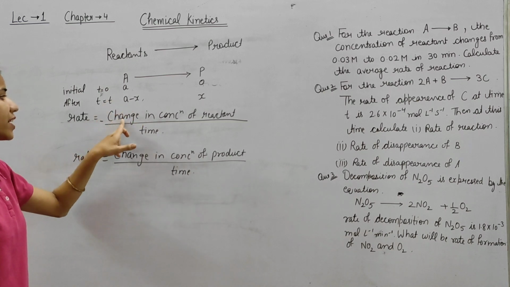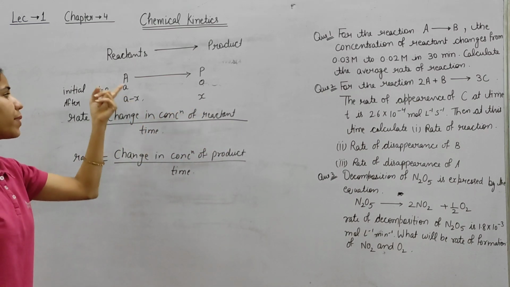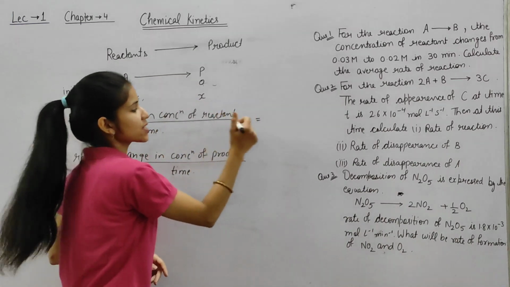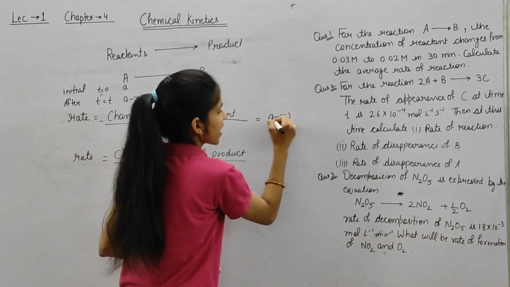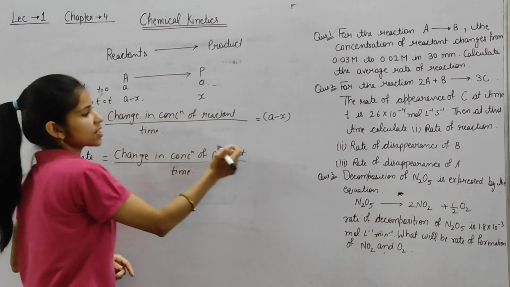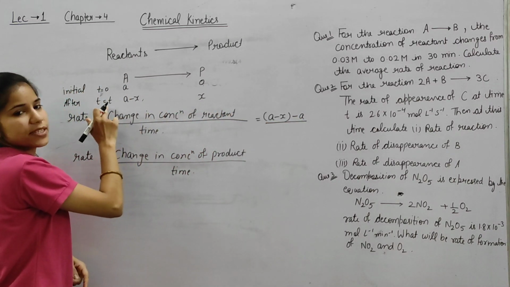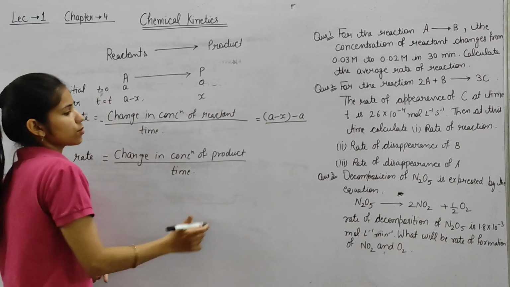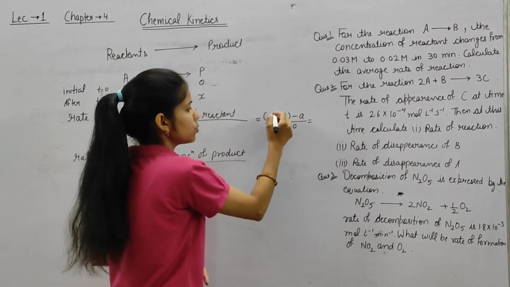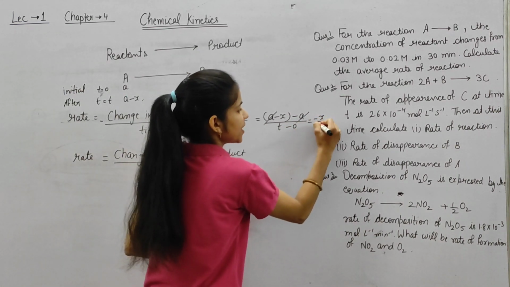So in terms of reactant, change in concentration of reactant, so final concentration minus initial concentration. So final concentration is A minus X, minus initial concentration A, divided by time. So time is T minus 0. So that would be equal to, A and A cancel out, minus X by T.